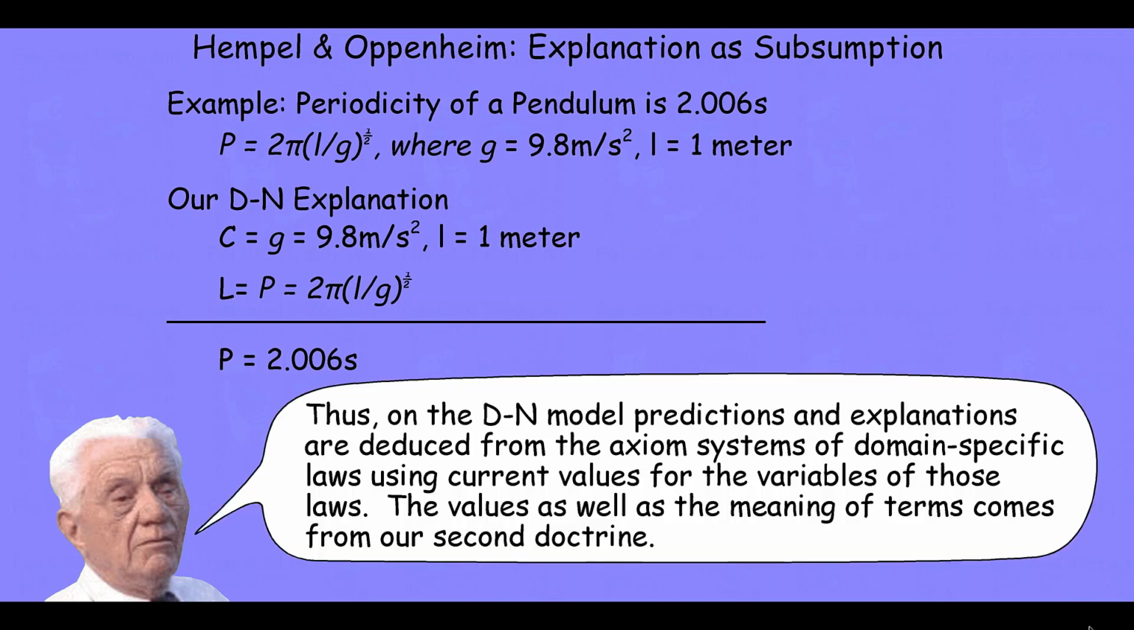that we use to calculate the explanandum, or thing to be explained, or the prediction from our law and initial conditions. Thus, on the deductive nomological model, predictions and explanations are deduced from axiom systems of domain-specific laws using current values for the variables of those laws. The values, as well as the meaning of the terms, both the theoretical terms and the variable terms, comes from our second doctrine.